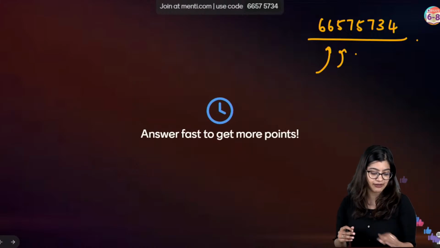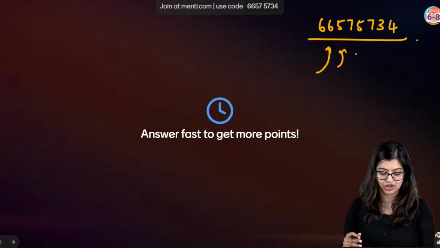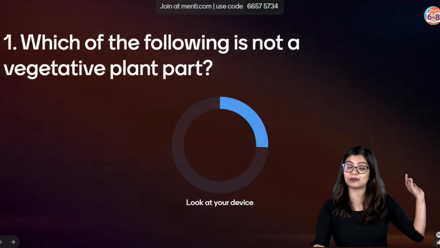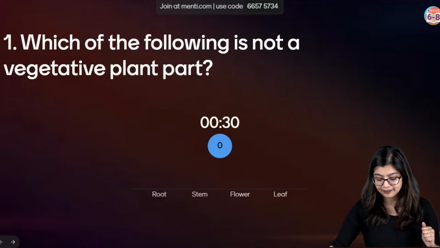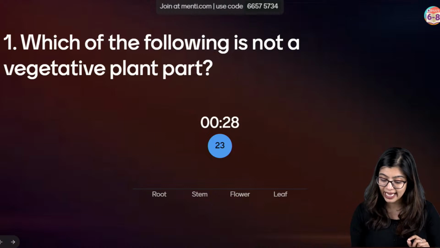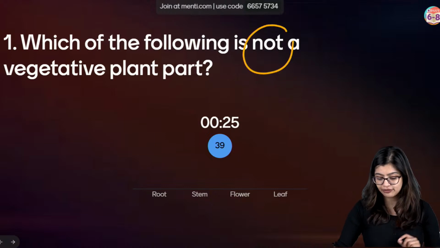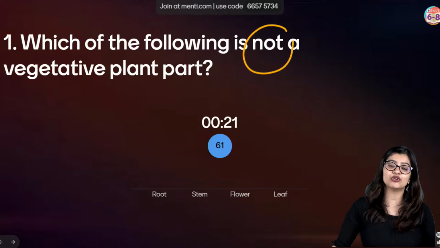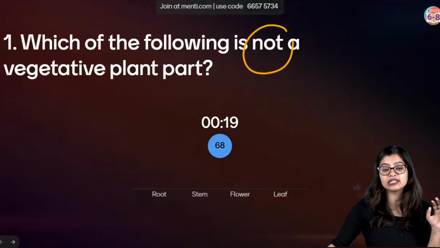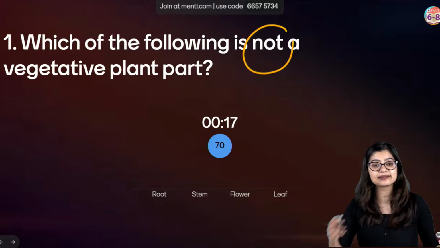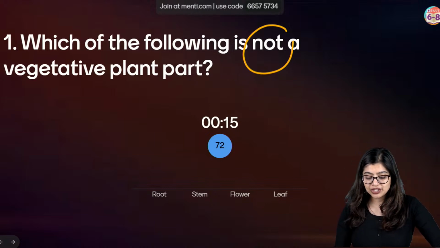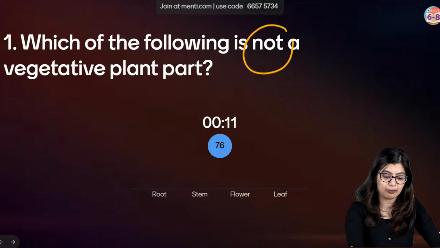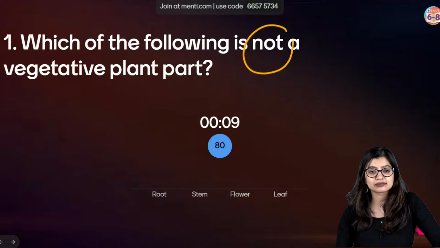So let's get started, everybody. Let's have a look at the first question, right? And this is going to be a refresher. That means this is something you've studied in grade 7 already. Which among the following is not a vegetative part? Root, stem, flower, leaf. You should be able to give me the answer for this very easily. Now, which among the following is not a vegetative part of the plant?